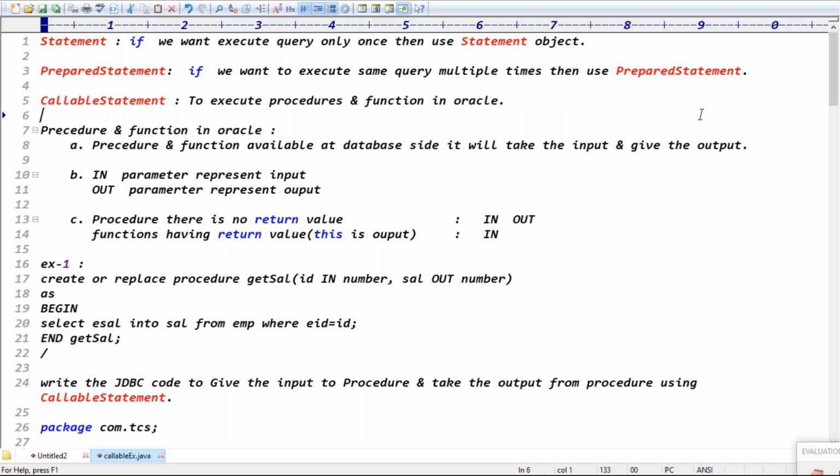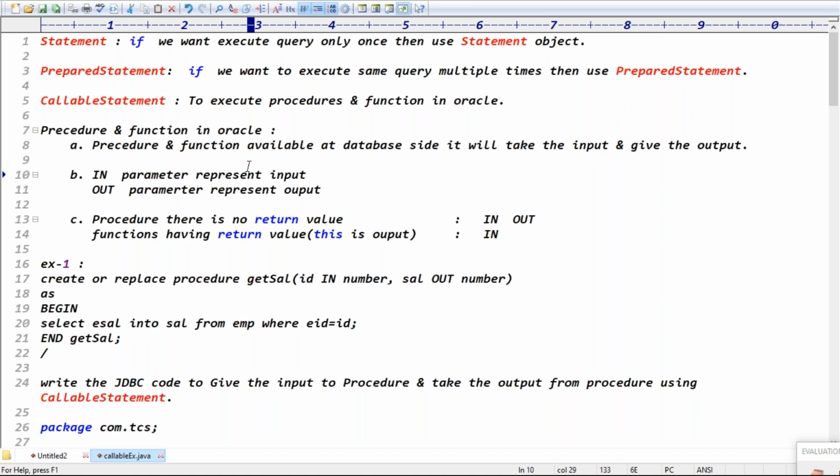Sir, what are procedures and functions basically? See, guys, procedures and functions are like methods in core Java. Methods generally take the input, process the data based on the input, and give the output, right? In the same way, procedures and functions take the inputs.